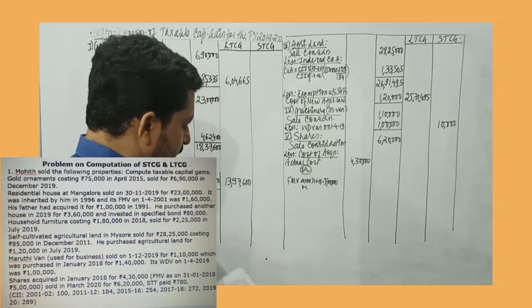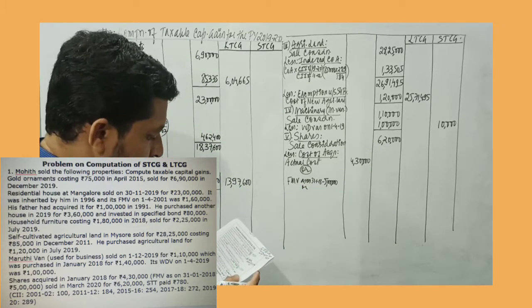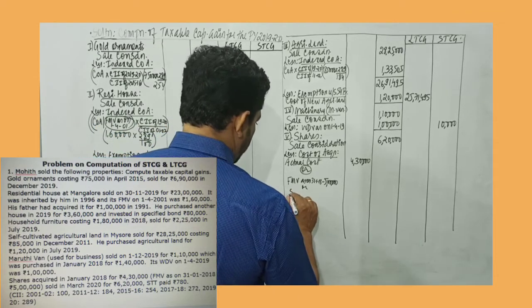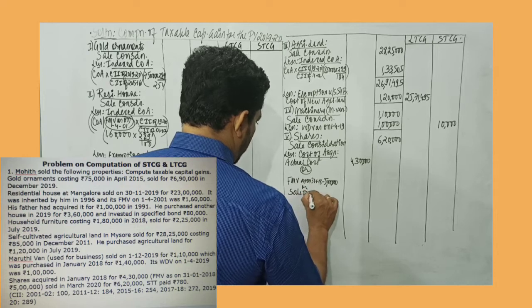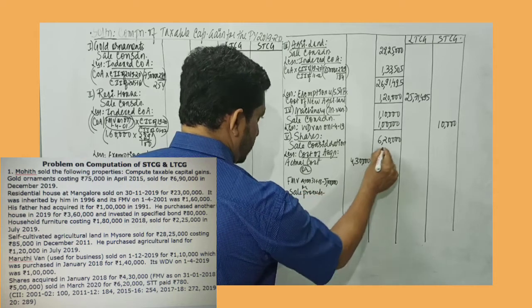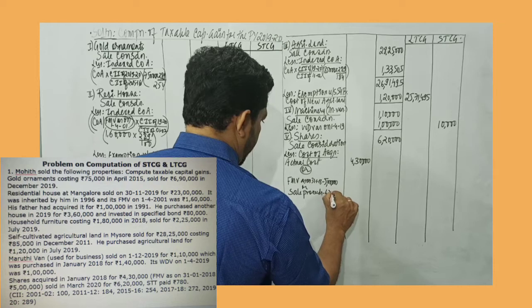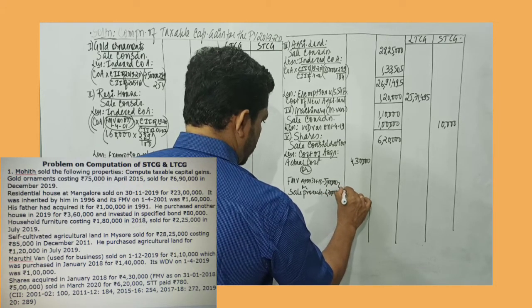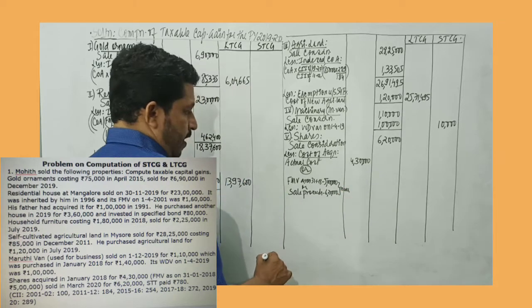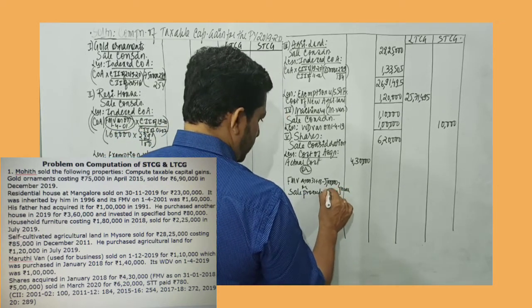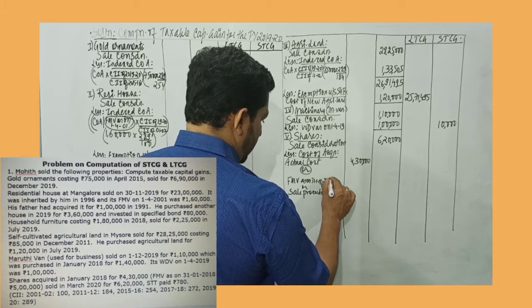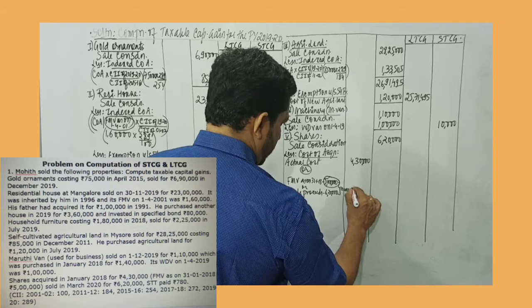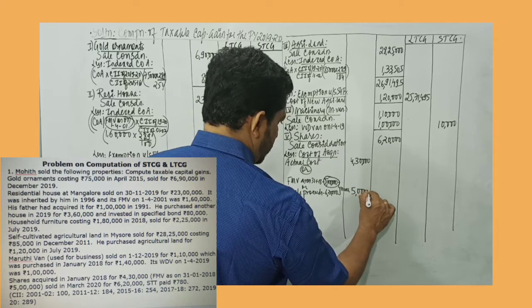Or the internal comparison will be sale proceeds, which is 6,20,000. Now among these two, whichever is lower, the lower amount is 5 lakh rupees.